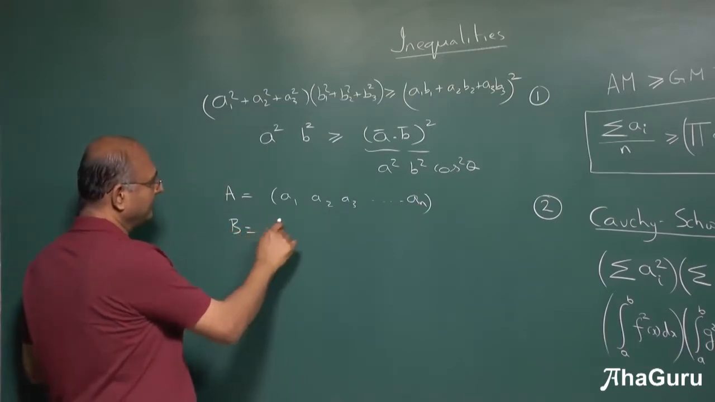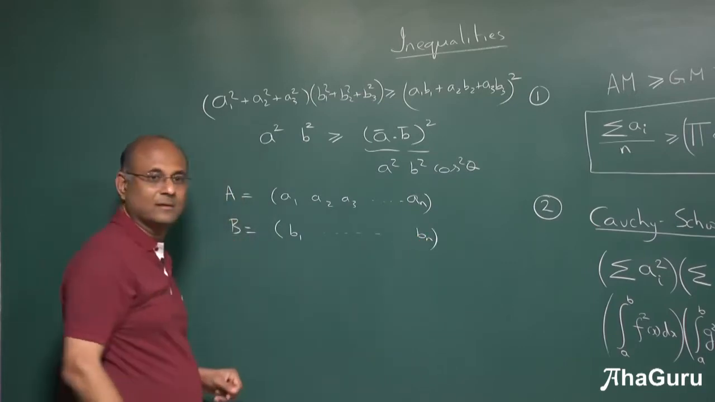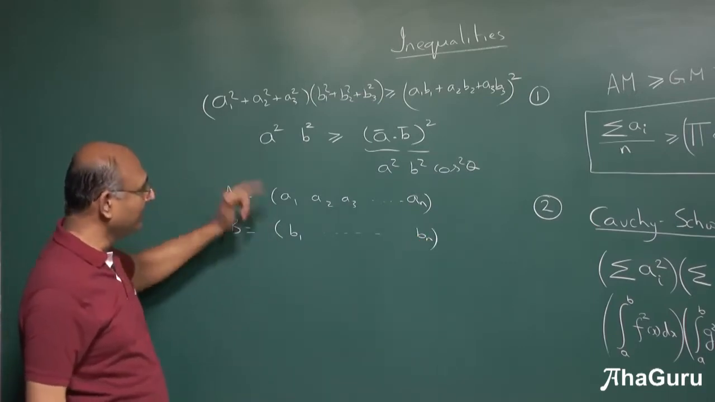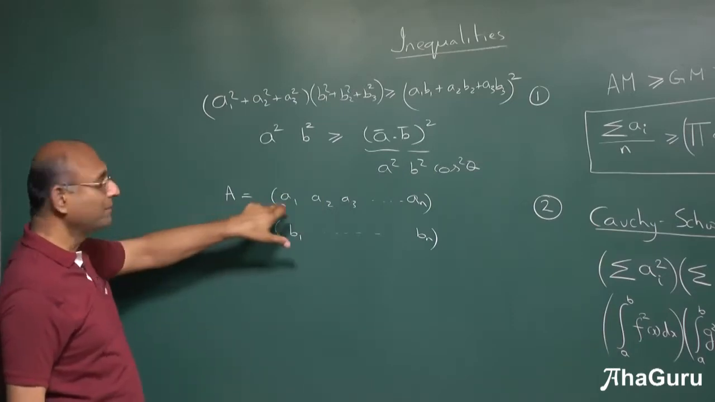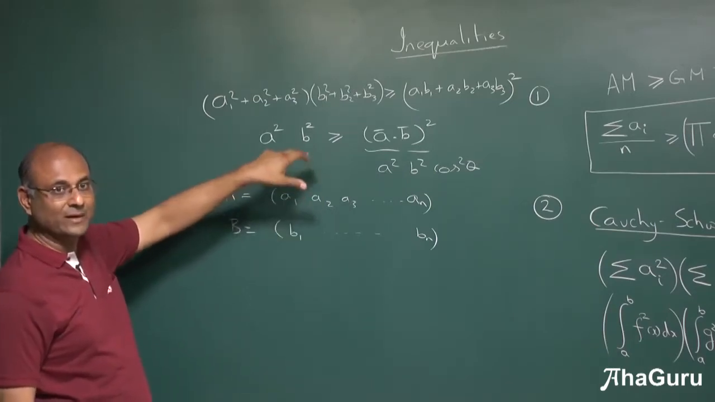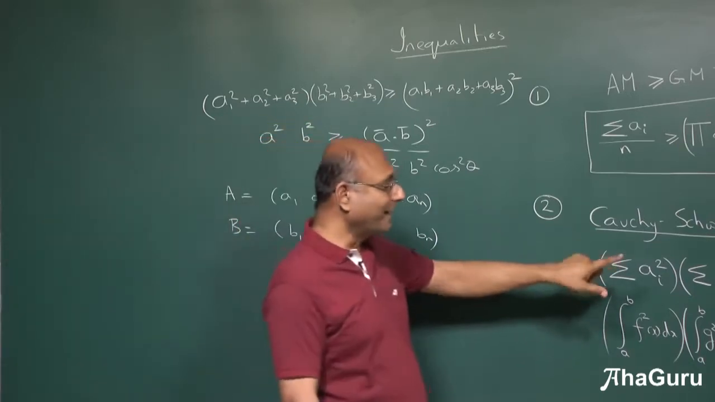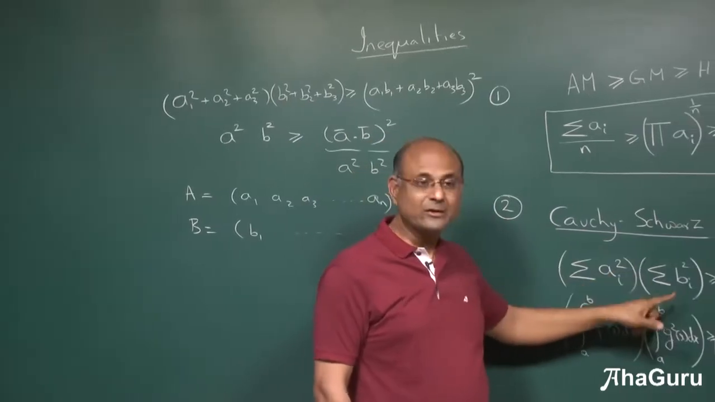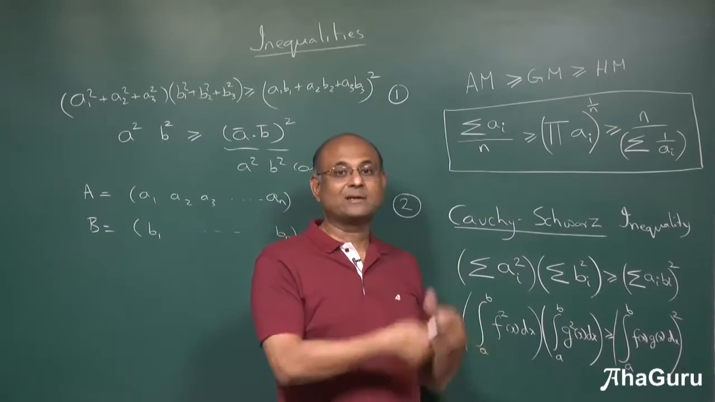B is B1, B2, B3, Bn. A dot B will be A1 B1 plus A2 B2 plus A3 B3. And A's magnitude squared will be A1 square plus A2 square. So this is telling you the magnitude of A squared into magnitude of B squared is greater than or equal to the dot product squared.